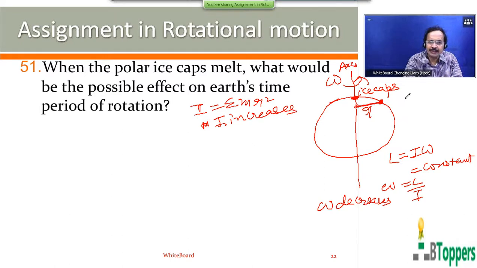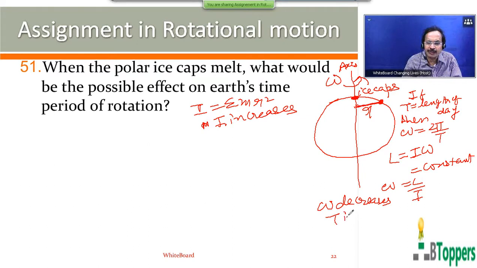The length of the day is nothing but the time taken by the Earth to complete one revolution about the axis passing through the poles. So if T is the length of the day, that is the time period of rotation of the Earth about the polar axis, then omega can be written as 2 pi by capital T. So when omega decreases, this time period of rotation about the polar axis increases.